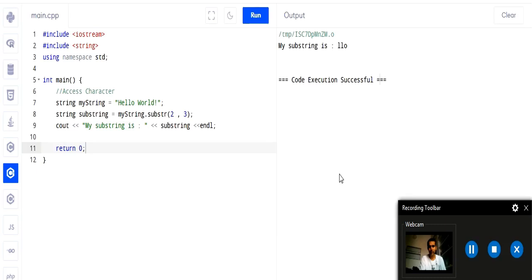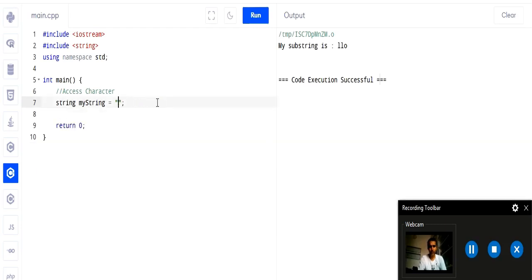Alright, this was all about string operations. Now let us see string manipulation. So remove this much of code, and instead of hello world, let us take some numerical value, suppose 43.7.